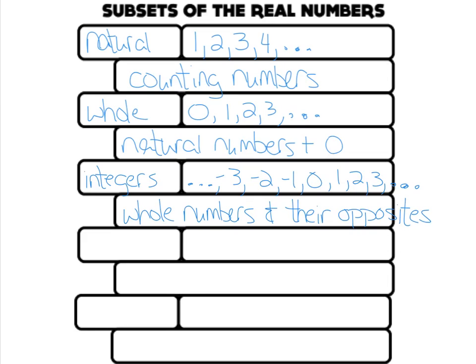Now, when we put these type numbers with fractions and decimals, we get what are called the rational numbers. Now, if you'll look at the word rational, it has the word ratio in it. A rational number is any number that can be written as a fraction.